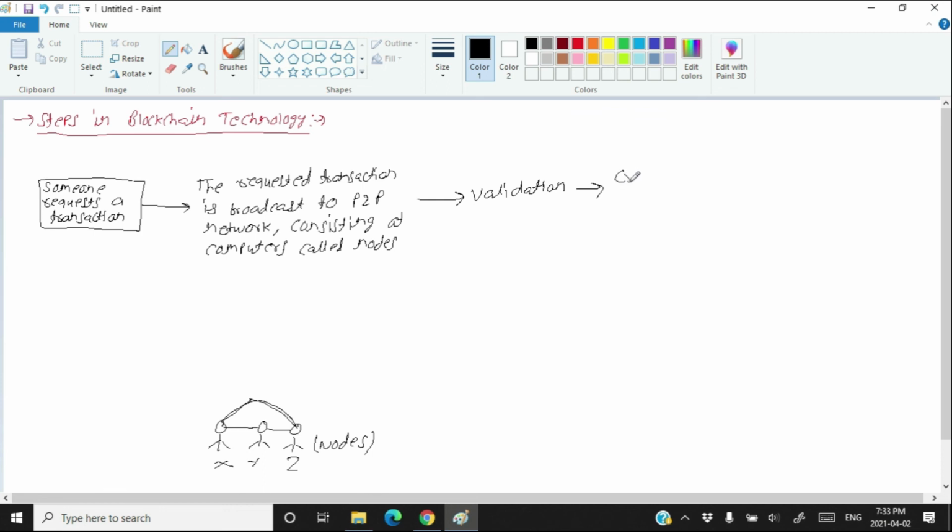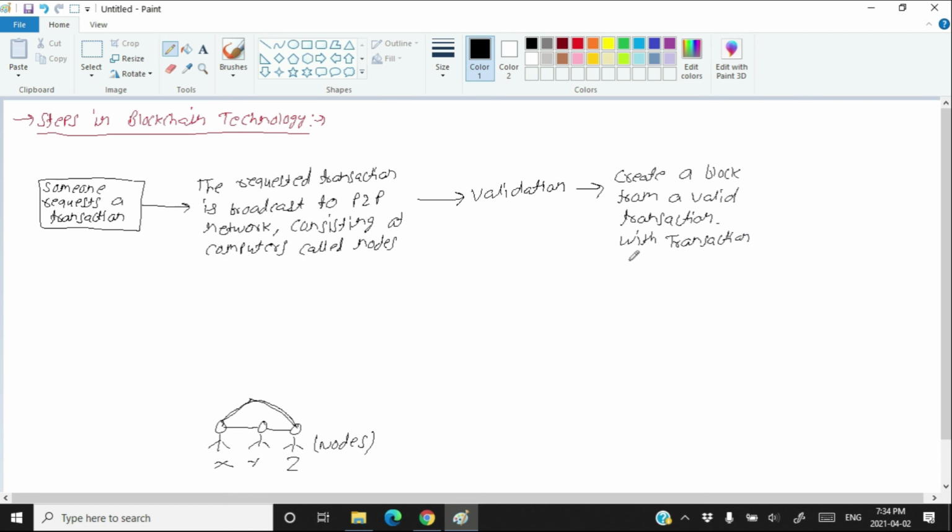Then create a block from a valid transaction, with transaction details and hash values.